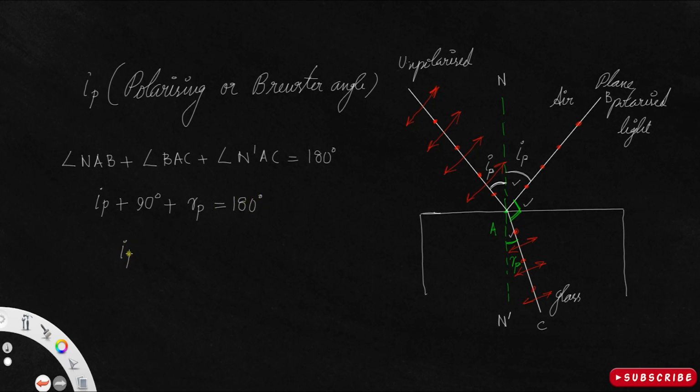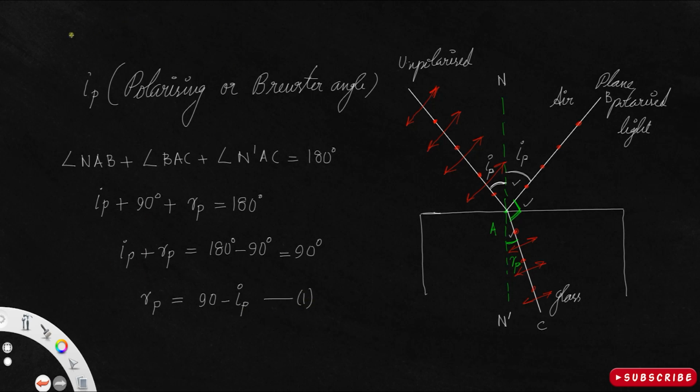So IP plus RP is equal to 180 degrees minus 90 degrees, that is actually 90 degrees. So you can take RP as 90 degrees minus IP. Clear? Call that equation number 1.